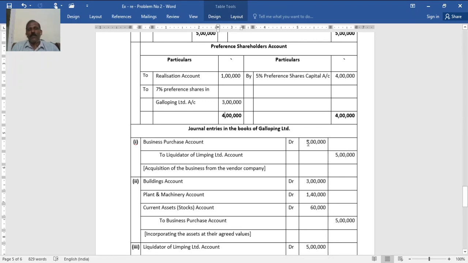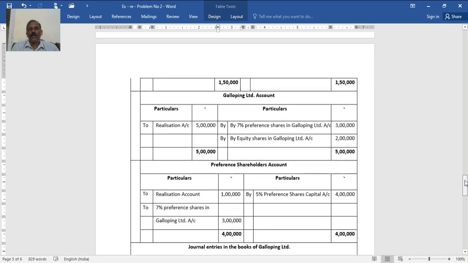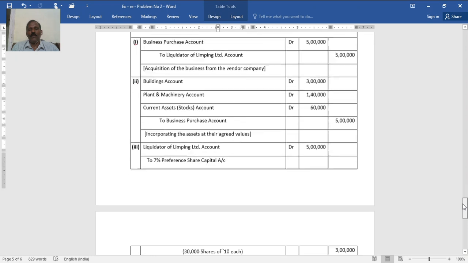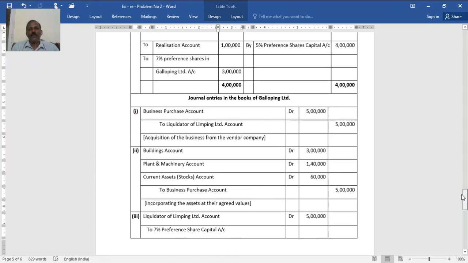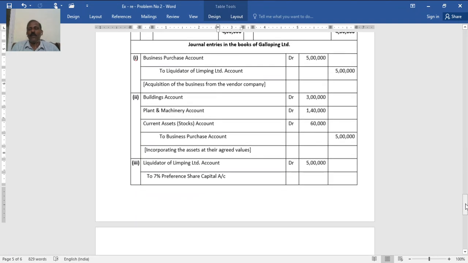Then in addition, you can prepare preference shares in Galloping Limited and equity shares in Galloping Limited. That you will prepare to Galloping Limited by preference shareholders. Again, in equity shares in Galloping Limited also to Galloping Limited by equity shareholders account.